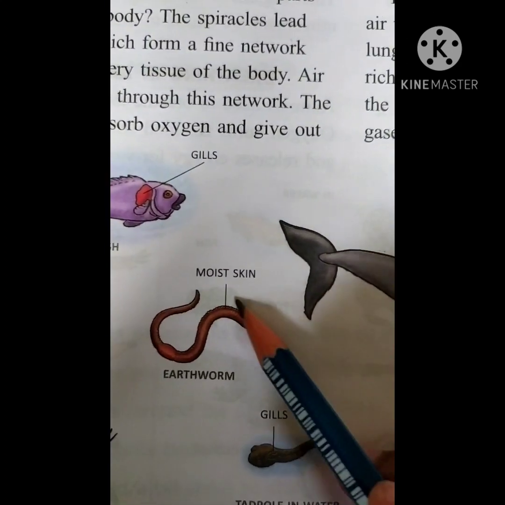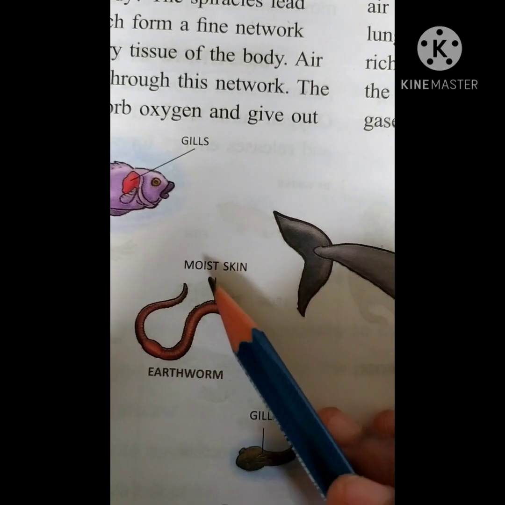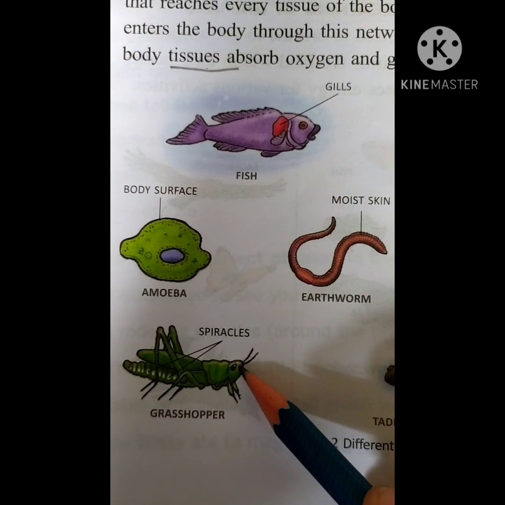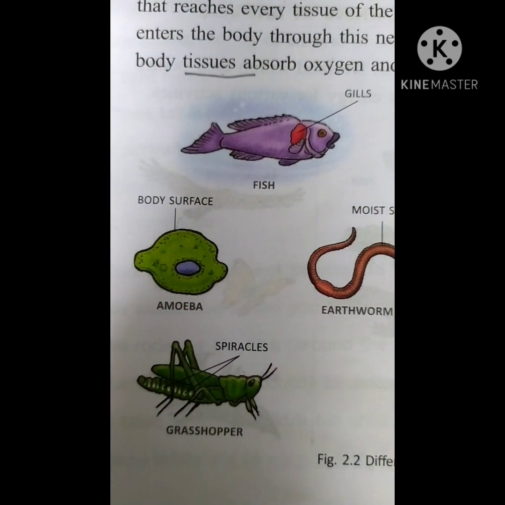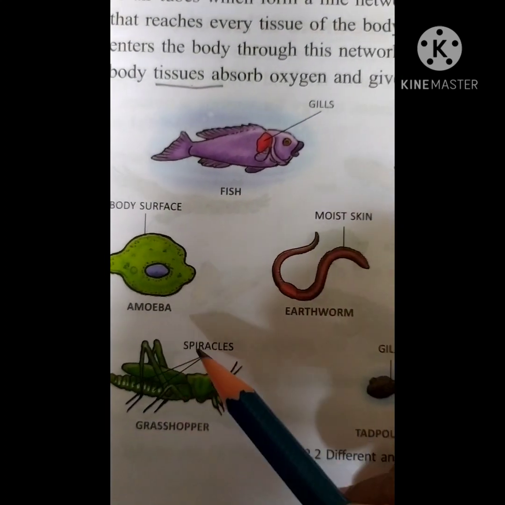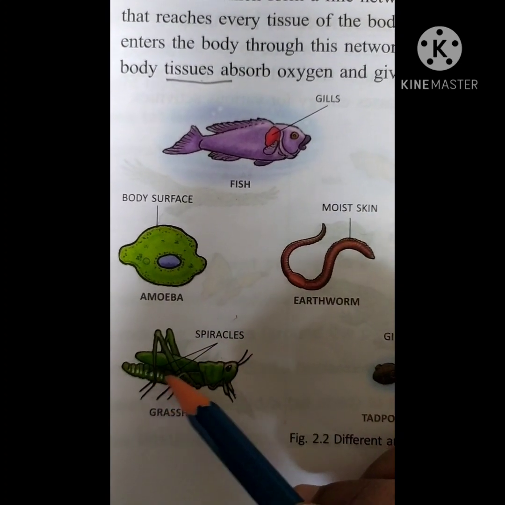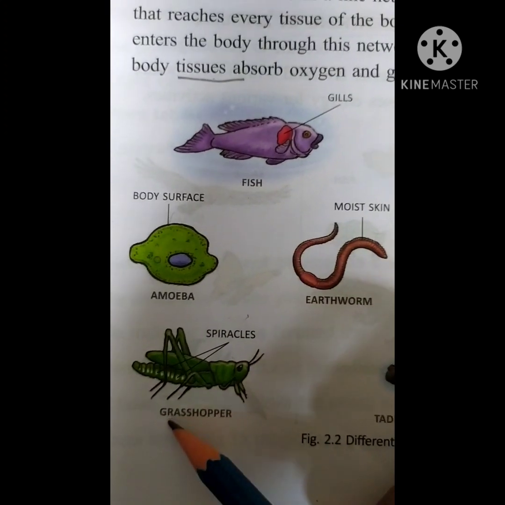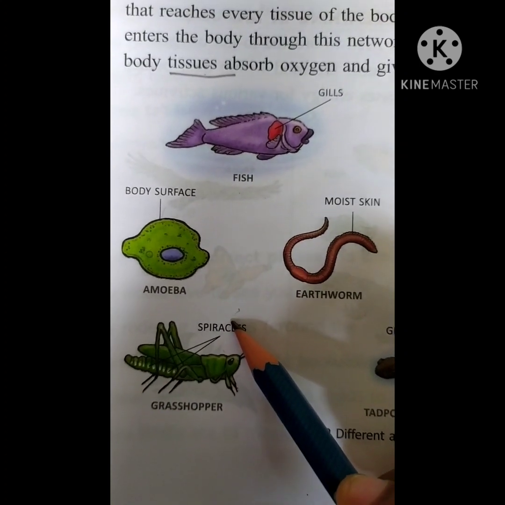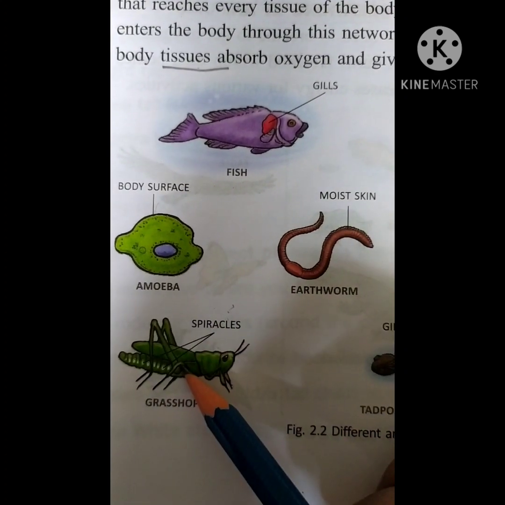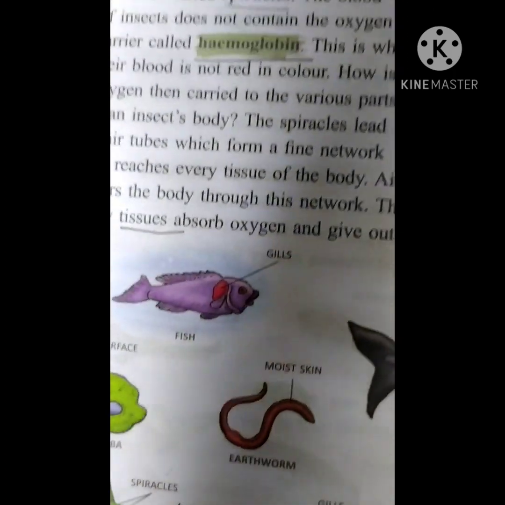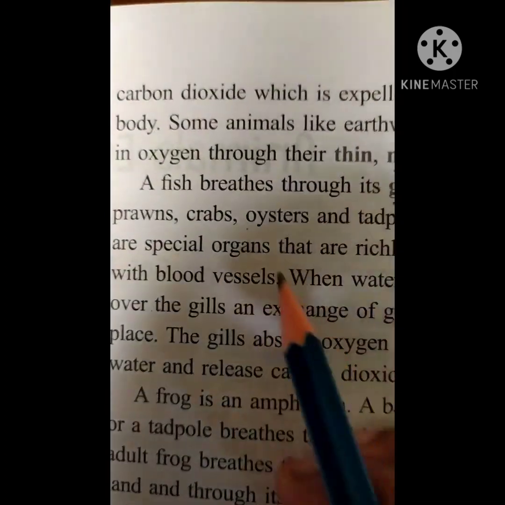Okay, this is the earthworm, and it has a moist skin. And this is the grasshopper. Till now we have seen that in the paper, right? This is the spiracles. The spiracles are also called air holes. They are present on the body of insects like the grasshopper. Now we will see this one.